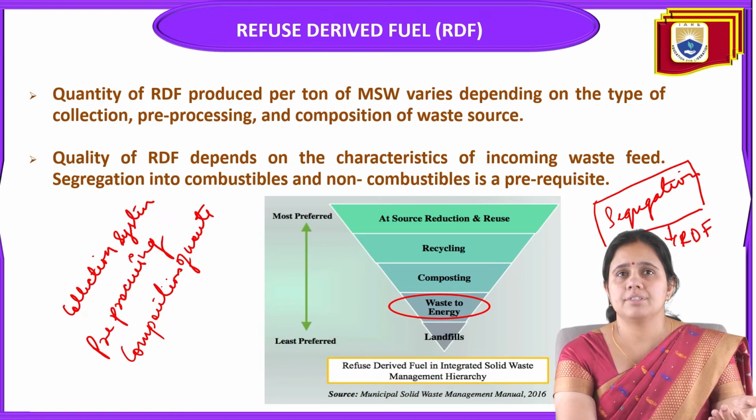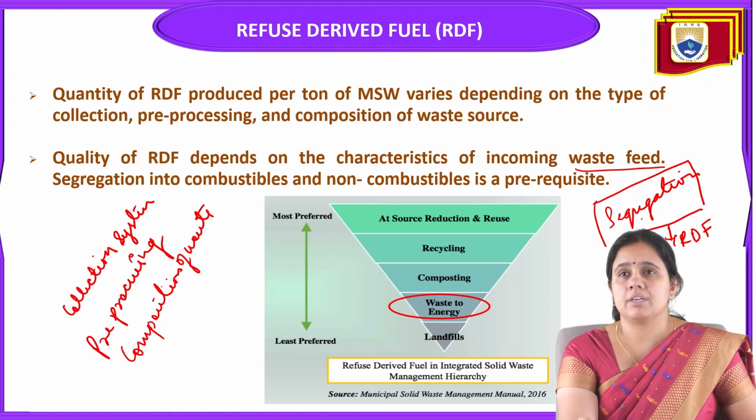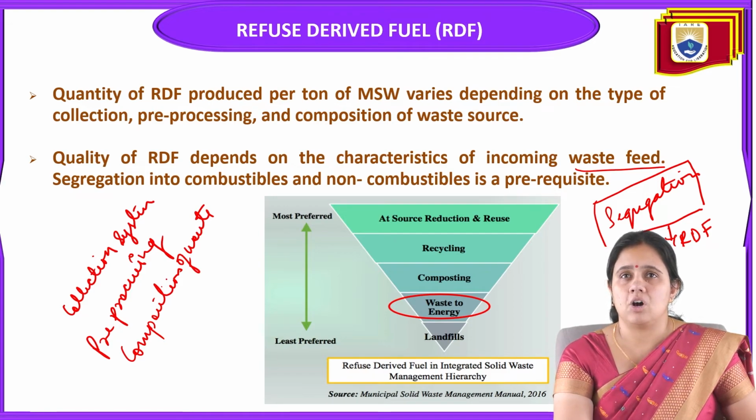because RDF is a quantity of RDF produced per ton of MSW. It will vary depending on the types of collection, pre-processing, and composition of the waste source also. It is a characteristic of incoming waste feed, and segregation into combustible and non-combustible parts is the prerequisite. It is very important before obtaining this refuse derived fuel, because when we do segregation, only then